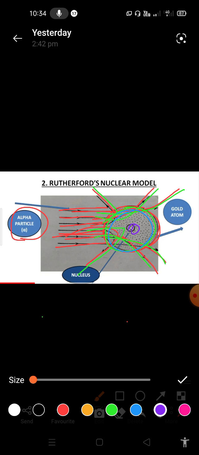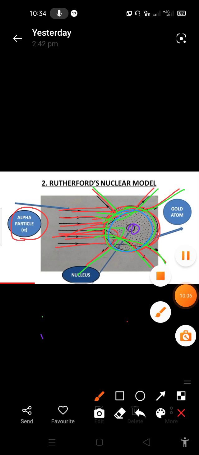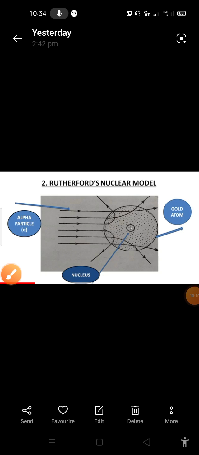But there are no electrons kept inside of the atom. So whenever the alpha particles reach the gold atom, they simply reverse back. Most of the alpha particles are simply rejected by the gold atom. This is what was observed by Rutherford, the Rutherford alpha ray scattering phenomenon.